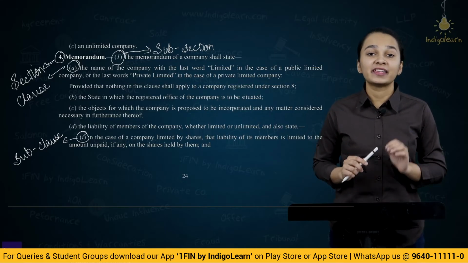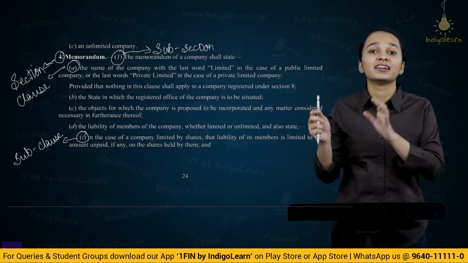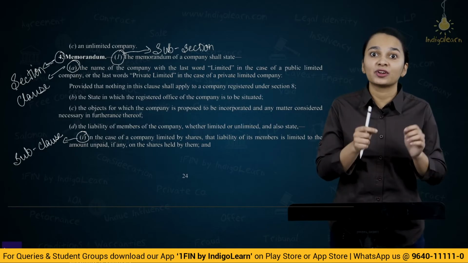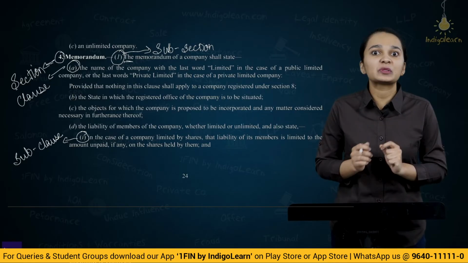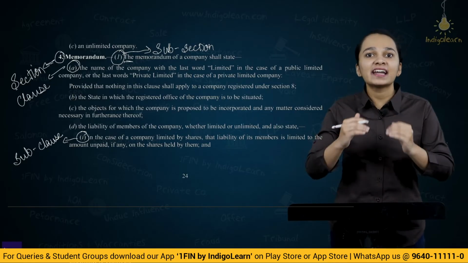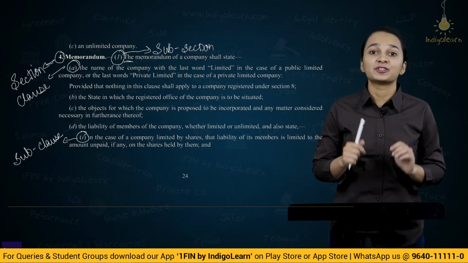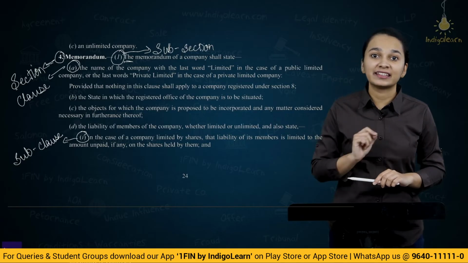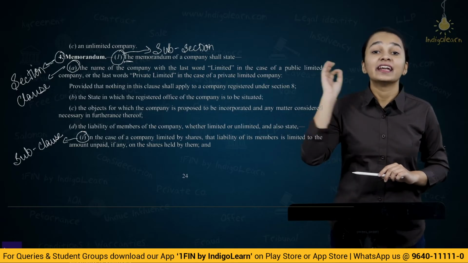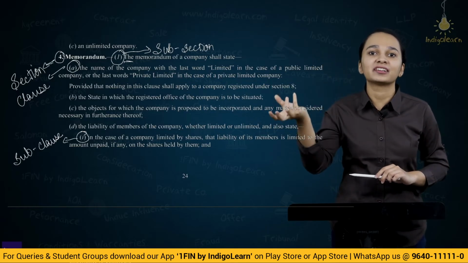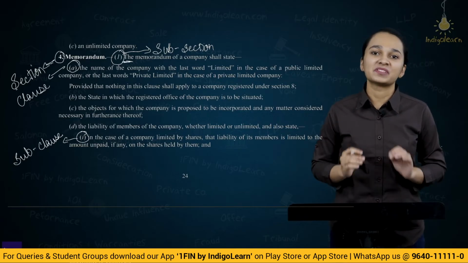And we also know that when a section directly starts with a number, when a section does not have any introductory sentence or any introductory line, then we'll call the number a subsection. But if there is a sentence with which the section starts and after that there is a number which comes up, then we'll call it a clause and not a subsection. So in section 2, because there was an introductory line, we said 2 clause 1. And here in section 4, it immediately starts with a number without any introductory line, and that is the reason we call number 1 here a subsection.